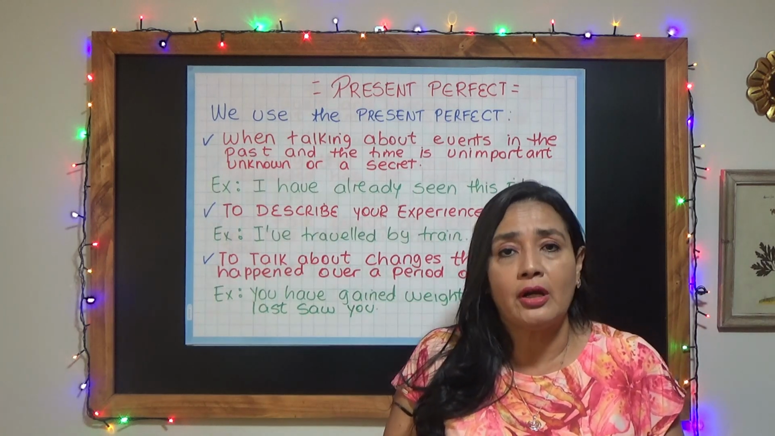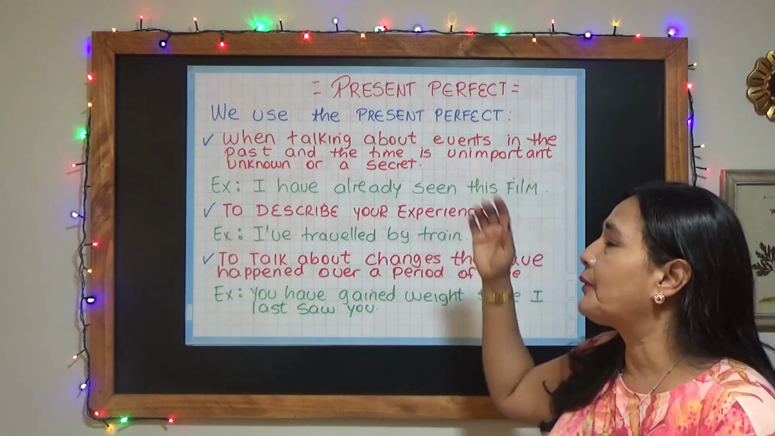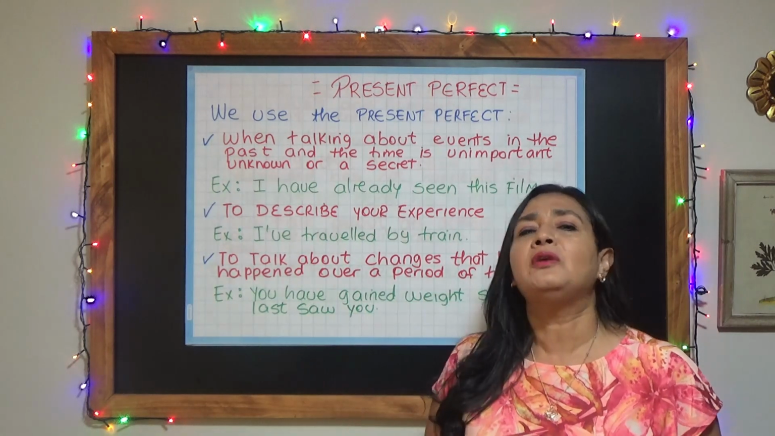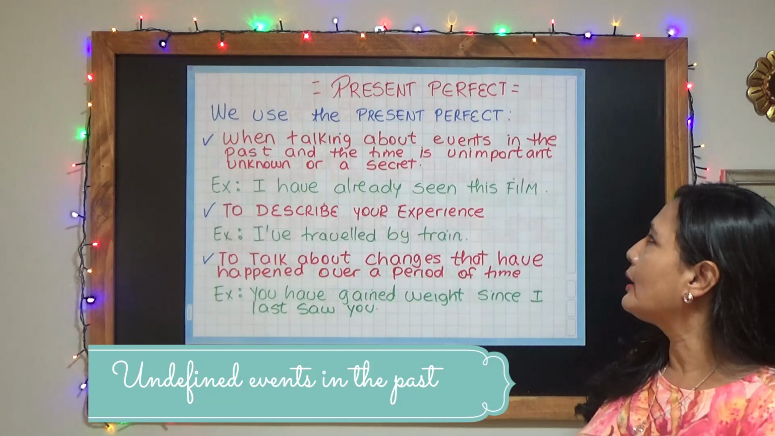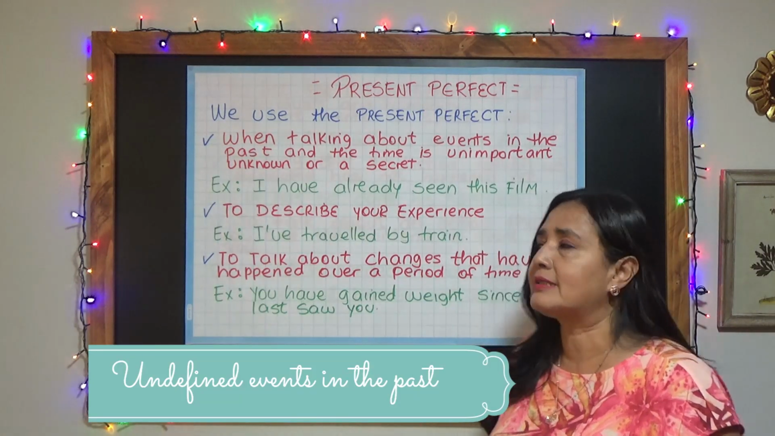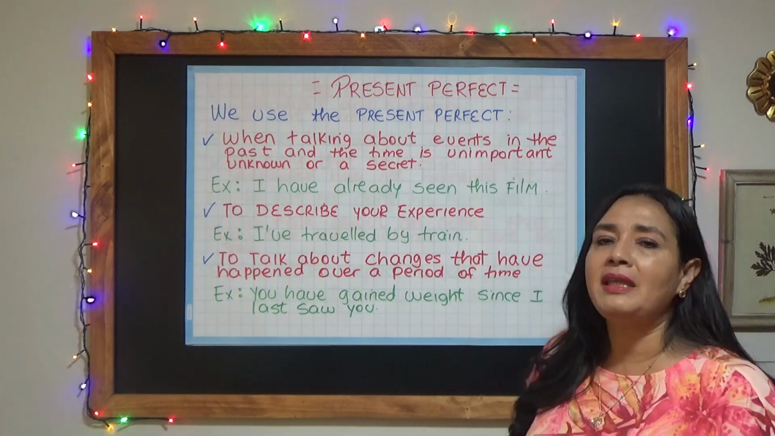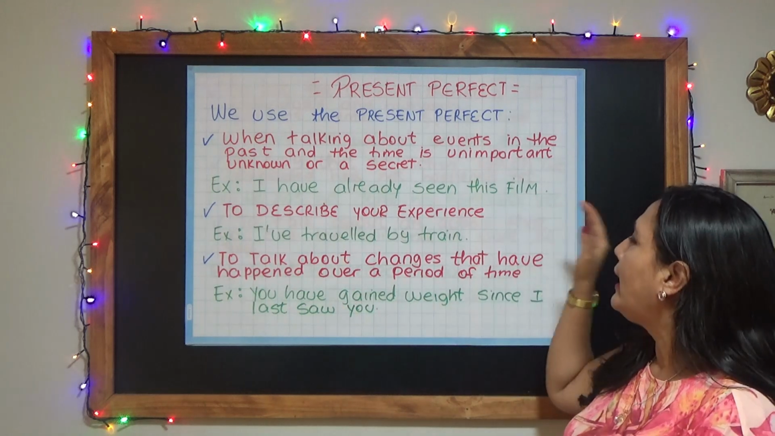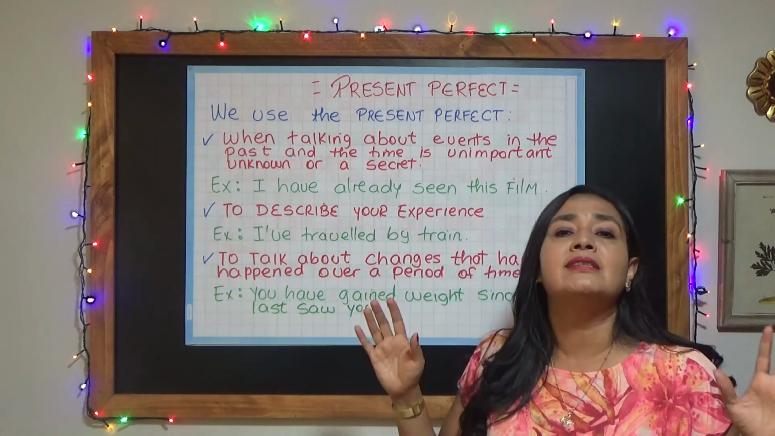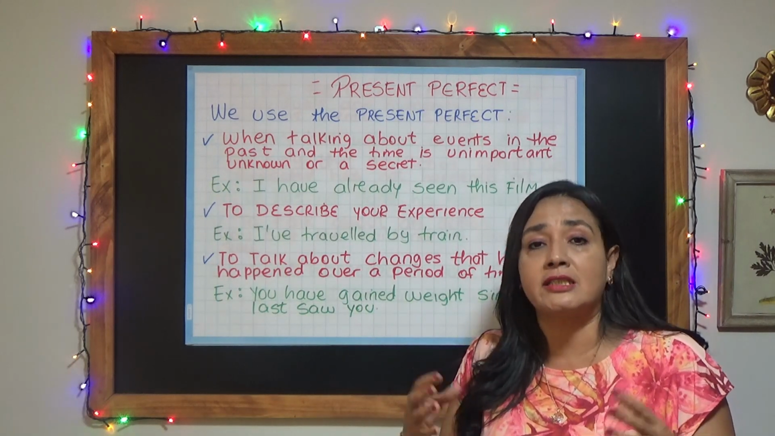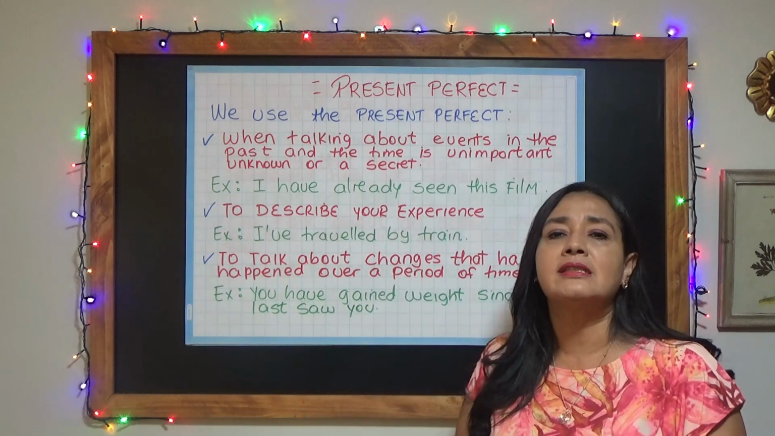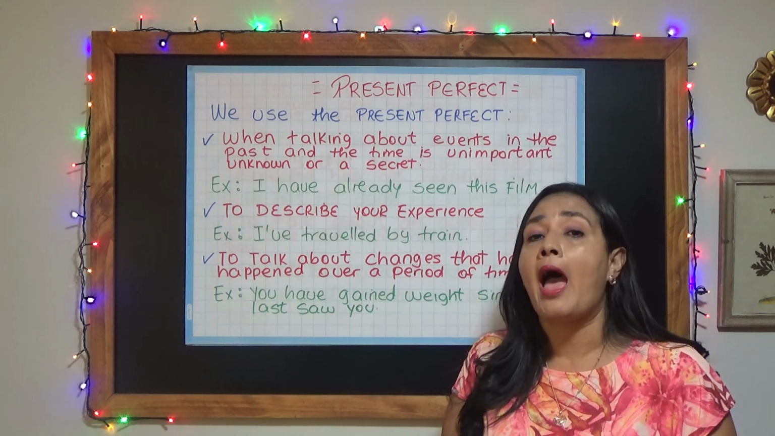going to learn today. So let's get started. We have here the present perfect. When do we use the present perfect? We use the present perfect to talk about events in the past, and the time is unimportant, unknown, or secret. It means that we are not going to specify the time when all these situations or events happened.